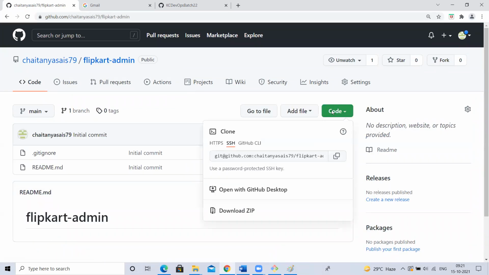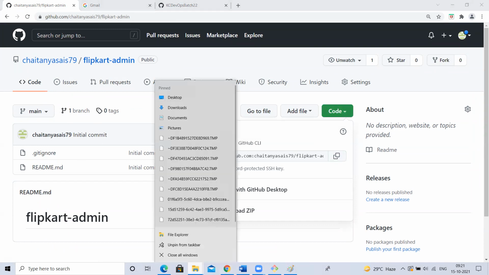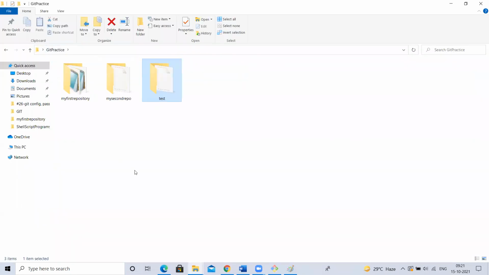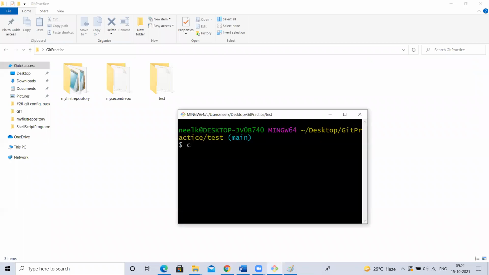Now, let me clone this. I'm one of the developers. I'm going to clone the repository. So let me clone it here. cd, git clone.